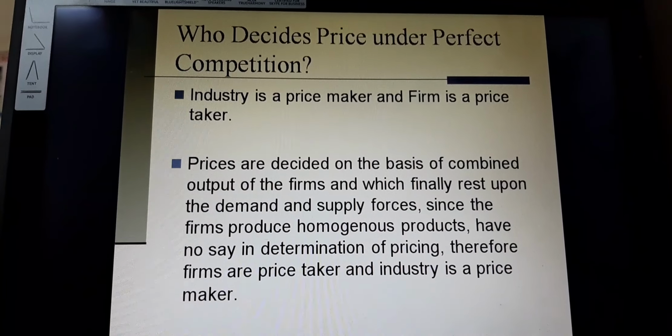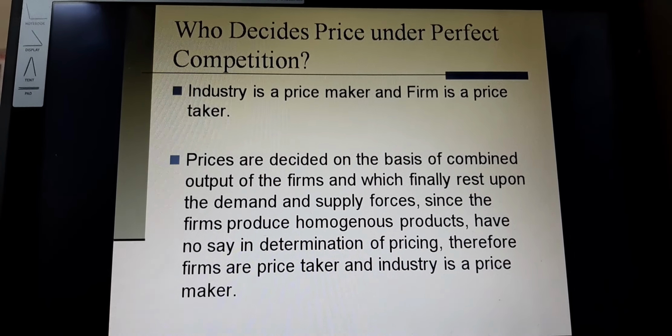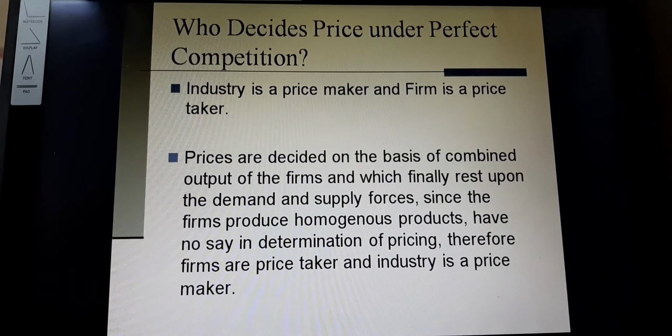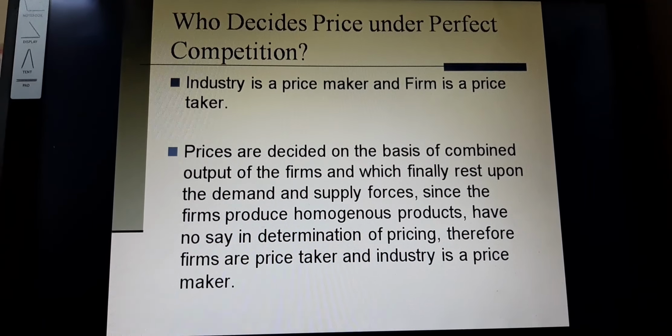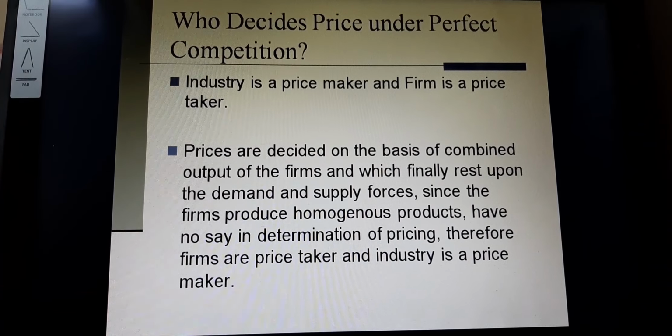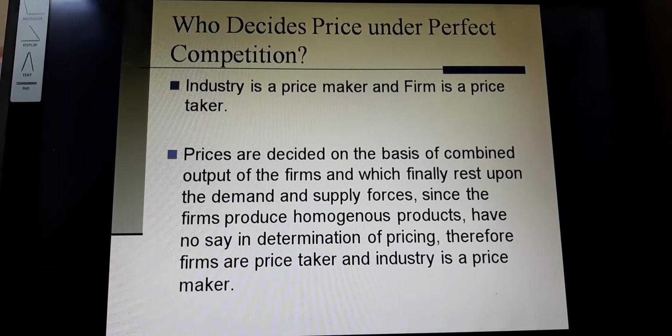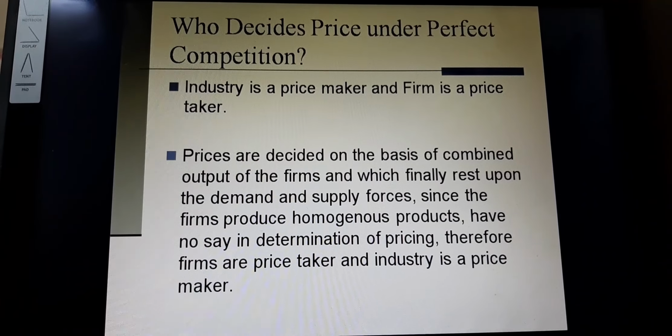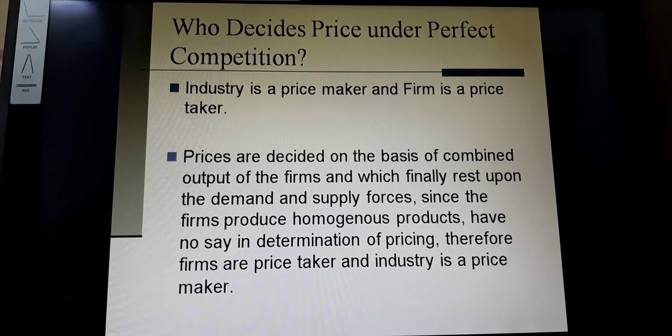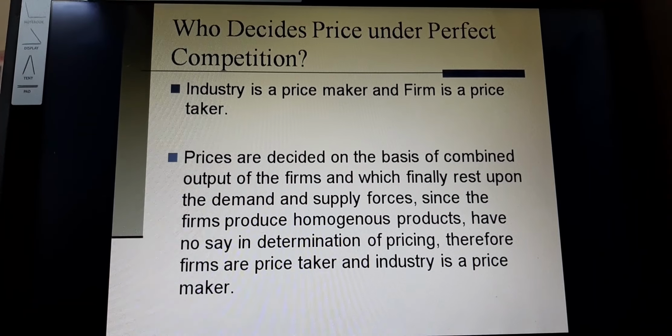Actually, you will be having assumptions about who is the price maker and who is the price taker under perfect competition. So let's discuss. Hence, the answer for this question is the industry. Actually, the industry is the summation of the different firms working in that particular area. Suppose we are talking about shoe manufacturers. All the shoe manufacturers will comprise the industry. Here, the price maker will be the industry. The reason behind that is that it is governed by the market demand and supply forces.